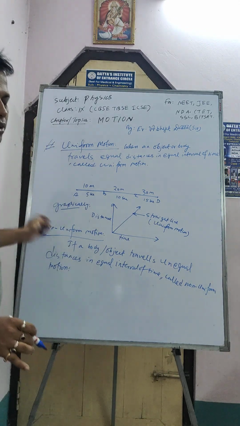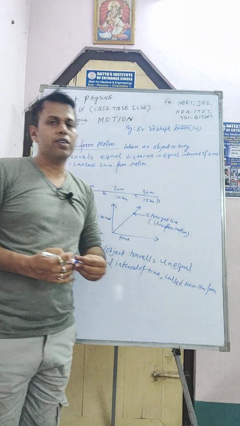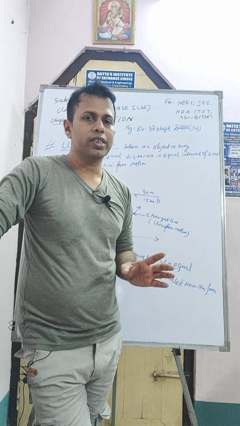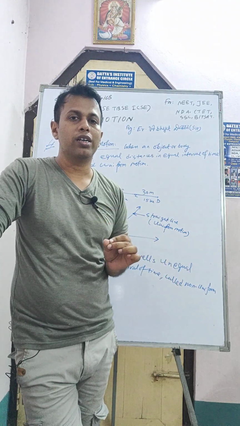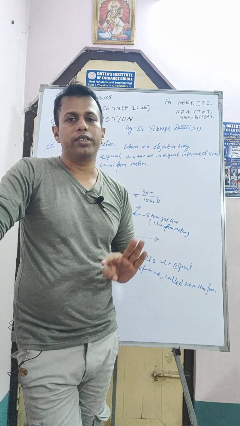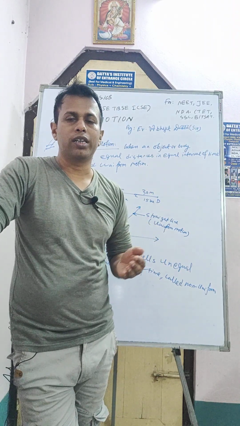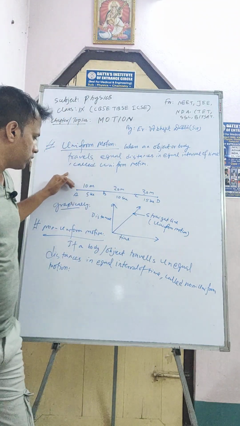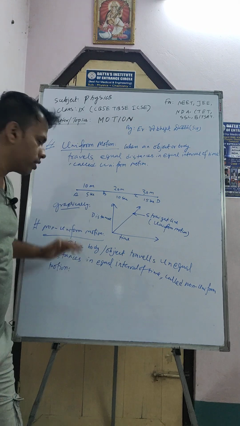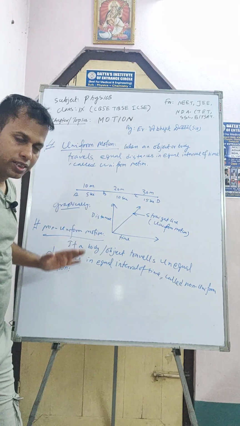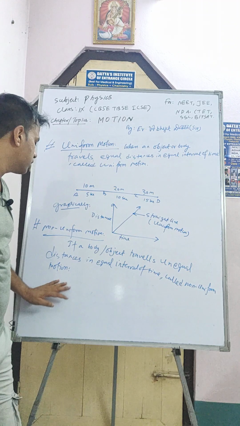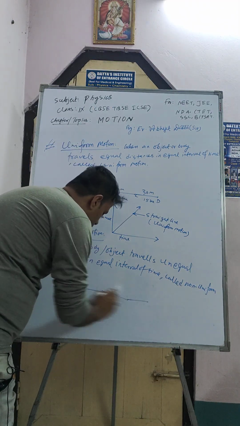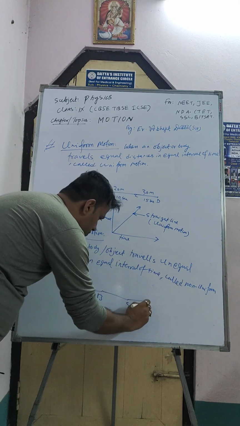So what is uniform motion, sir? If a car is traveling in its 5 hour journey, first hour 20 km, second hour 20 km, third hour 20 km, in this way, then we can say the motion is uniform motion. And non-uniform motion, if a body or object travels unequal distance in equal interval of time, then we can say it is non-uniform motion. How? Suppose, let me explain. A to B, B to C, C to D.